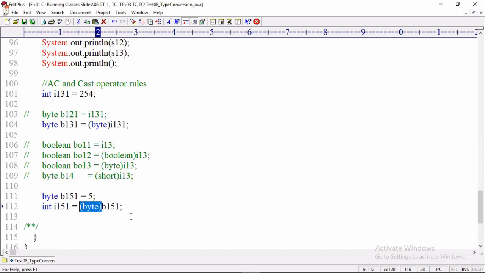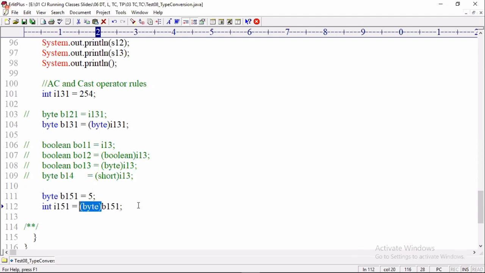Okay, there is a small confusion in the market. I should let you know. There are some people telling the statement that cast operator we must use only for converting higher range type value to its lesser range data type value. Repeating again, cast operator must be used only for converting higher range data type value to lesser range data type value.